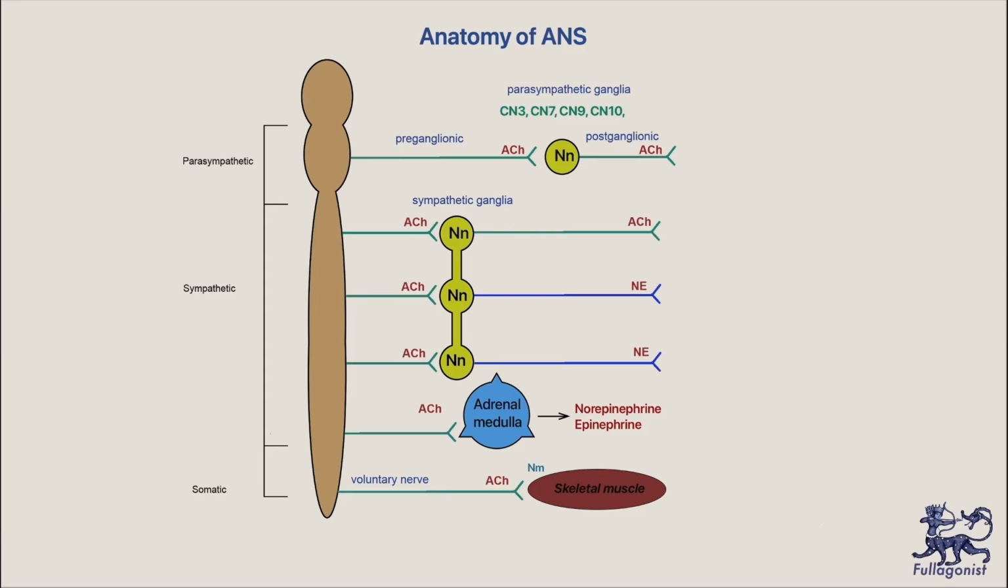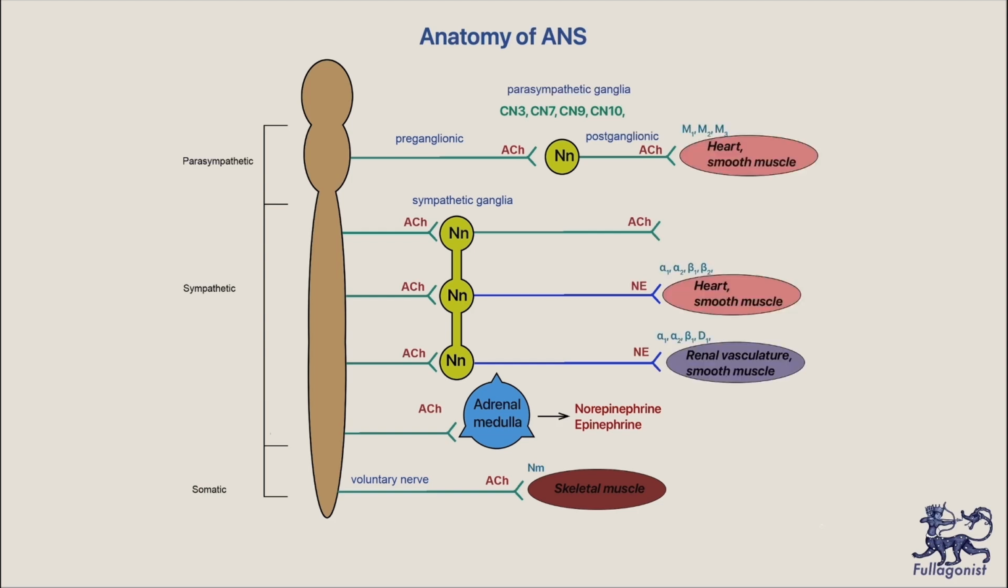We need to be familiar with the receptors as well. Inside ganglia, there are nicotinic N-type receptors, and nicotinic M-type receptors are in skeletal muscles. Heart and smooth muscles are innervated by the muscarinic receptors of the cholinergic system, and by alpha and beta adrenergic receptors of the sympathetic nervous system. And sweat glands, as an exception, are sympathetic but innervated by cholinergic fibers and have M3 receptors. We'll clarify these in detail throughout this chapter.